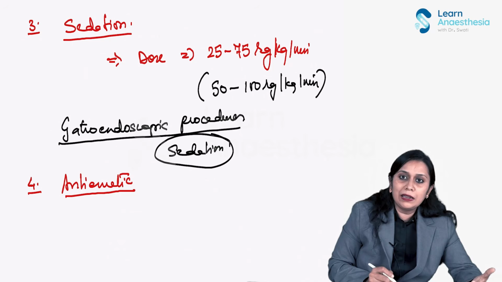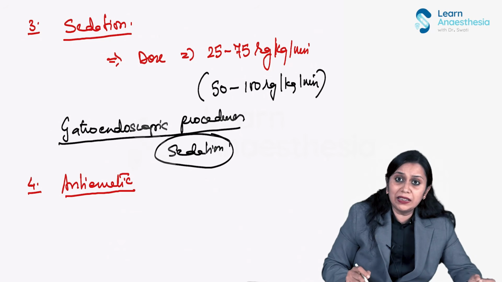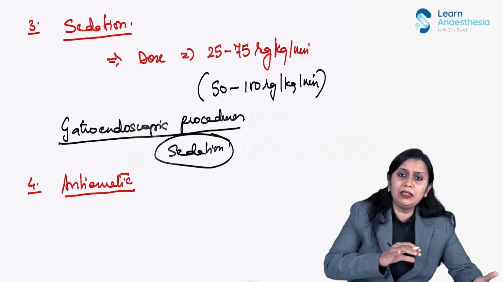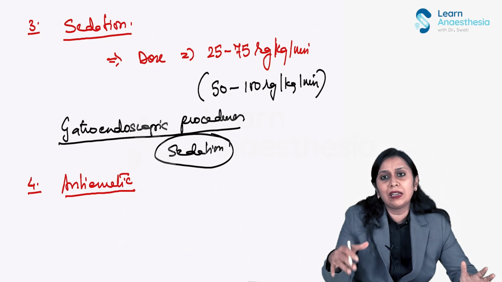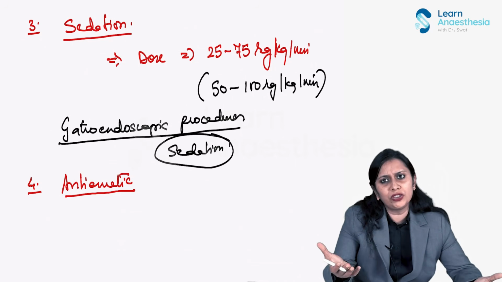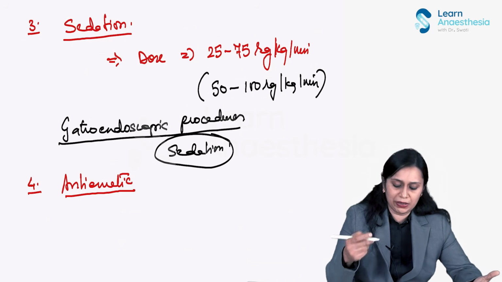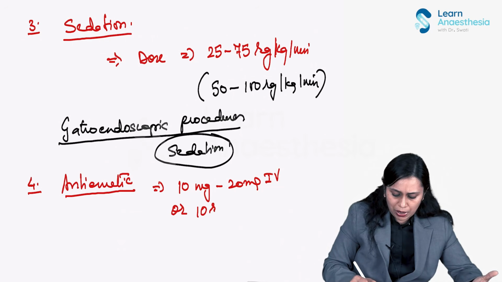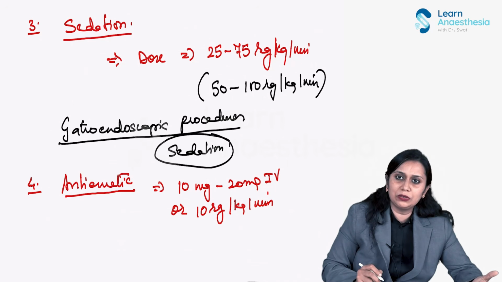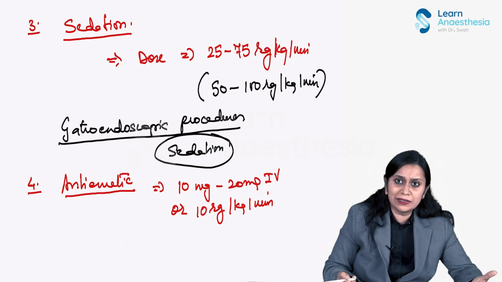This is the only IV anesthetic agent which is anti-emetic. All inhalational agents cause nausea and vomiting. Nitrous oxide is highly emetogenic. IV anesthetics also cause nausea and vomiting. Only propofol is anti-emetic, and the dose is very small, 10 to 20 milligram IV. Or if I am giving it by infusion, 10 microgram per kg per minute is enough for an anti-emetic dose. So we use propofol as an anti-emetic also.